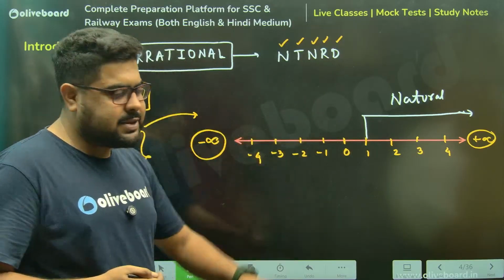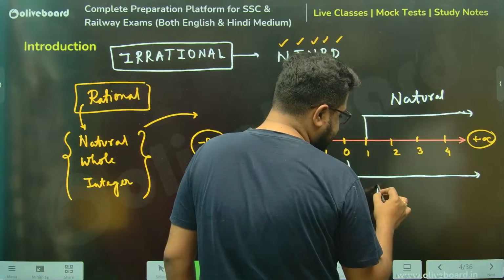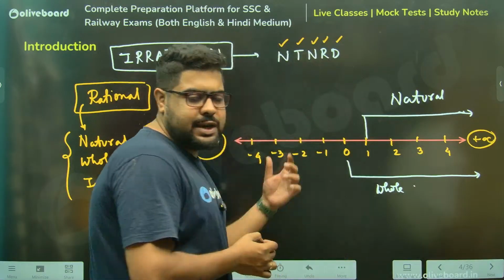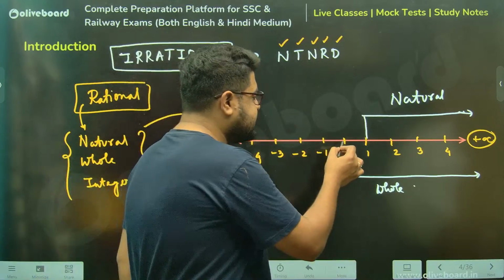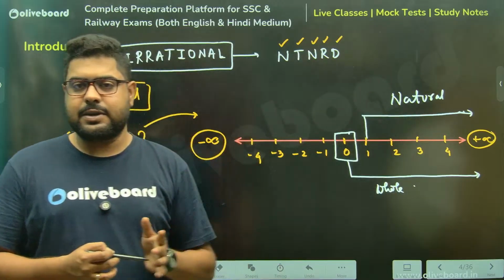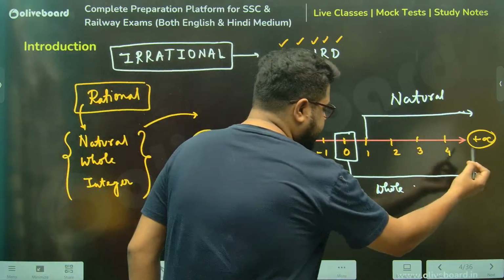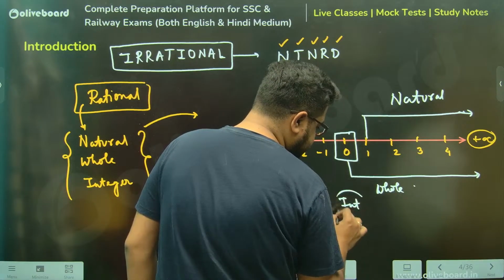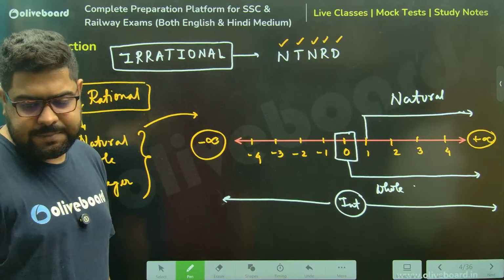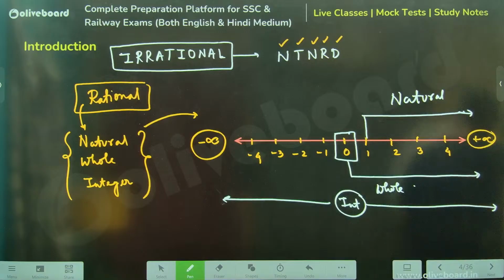Now, whole number is what, sir? The definition is very simple: whole numbers are all the natural numbers plus one number, which is 0. So remember, 0 is part of whole numbers but not natural numbers. And integers are everything from minus infinite to plus infinite, all these numbers, not the in-between numbers. All these are part of the integer set. Clear, everyone? Very, very simple. Keep it simple, sir.